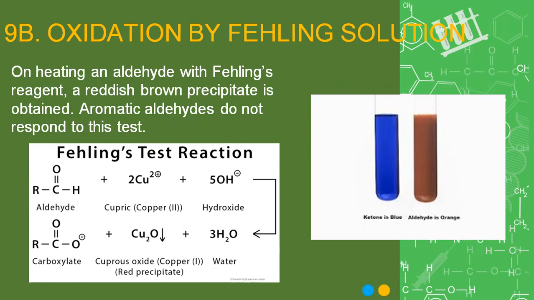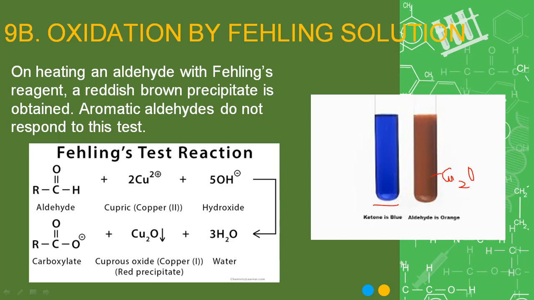Another is oxidation by Fehling solution. When an aldehyde is heated with Fehling solution, then you get orange red precipitates of copper oxide. This is a test tube containing aldehyde or a ketone plus Fehling solution. With ketone, the color will remain as such, but if the same is put with an aldehyde, then in this case you will get the precipitates of copper oxide.